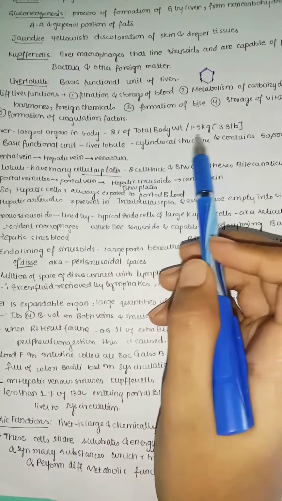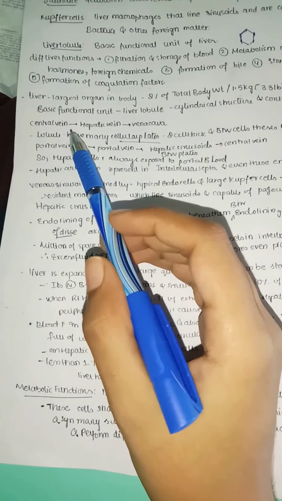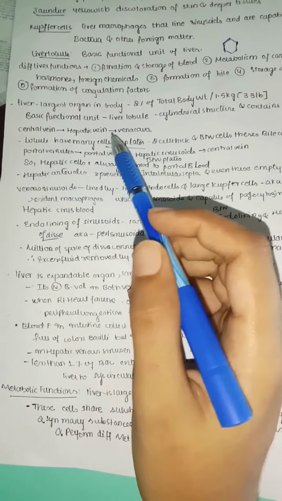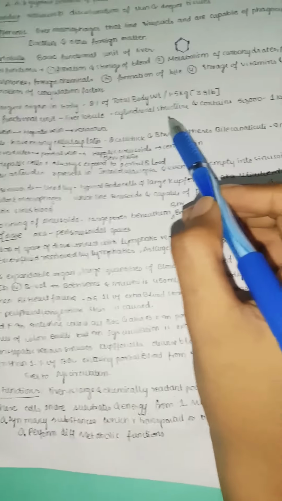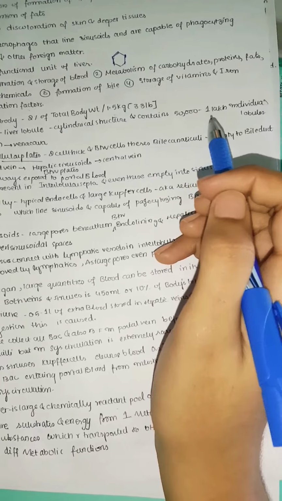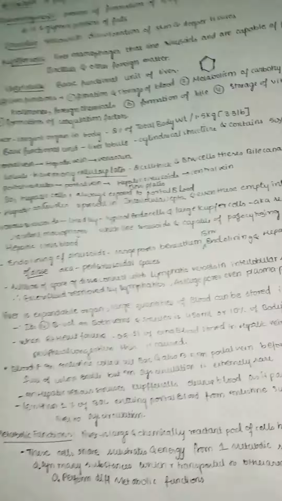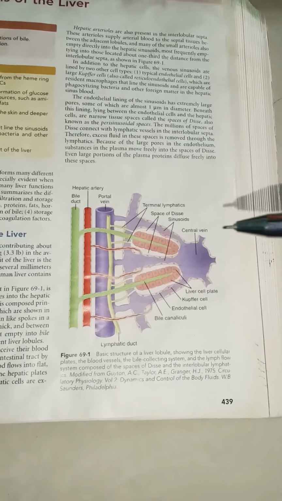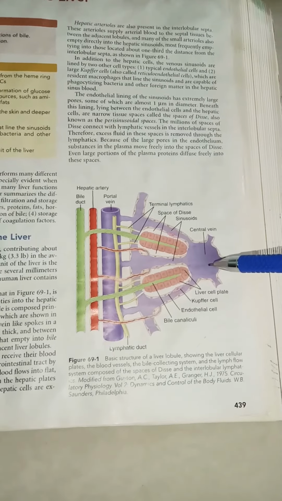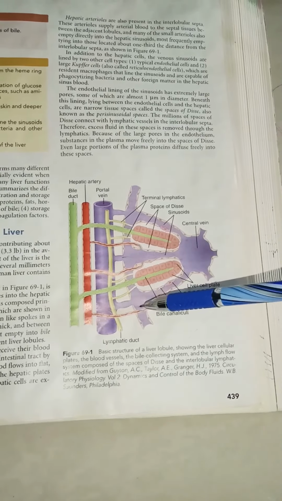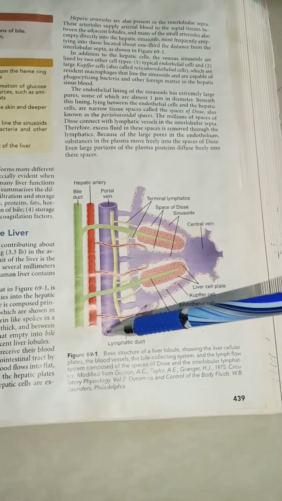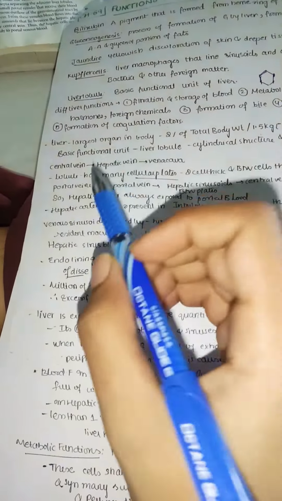The liver is the largest organ in the body, about 2% of total body weight. The basic functional unit in the liver is the liver lobule. The liver lobule is actually a cylindrical structure, and the liver contains about 50,000 to 1 lakh individual lobules. A lobule has a central vein, as we can see in this diagram. The blood flows from the central vein into the hepatic veins, and from the hepatic veins it enters into the vena cava. So the course of blood flow in the liver is central vein, hepatic vein, vena cava.